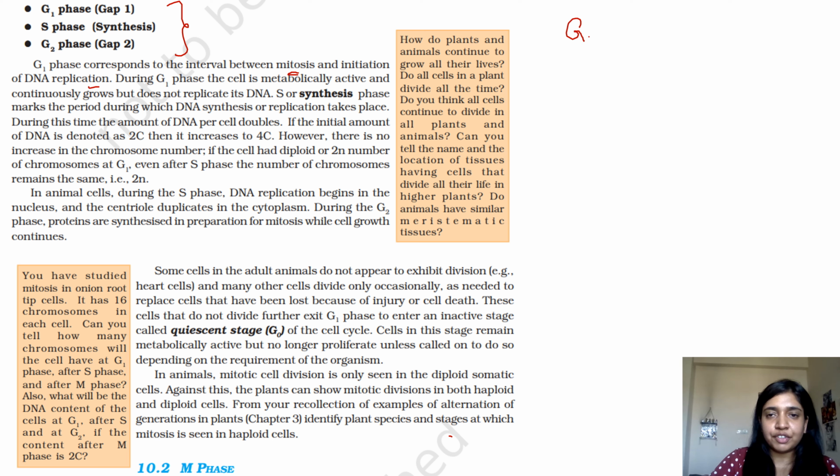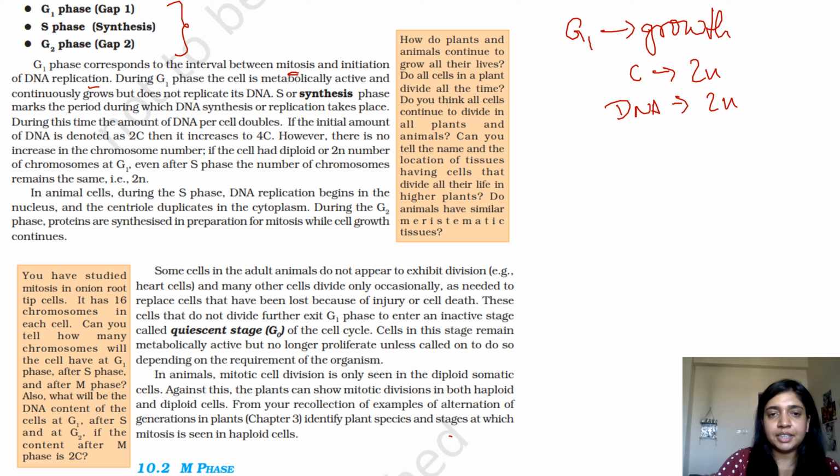So G1 phase. During G1 phase, the cell is metabolically active and continuously grows. The purpose of G1 phase is growth of the cell, but it does not replicate its DNA. So if the initial content of the cell was 2n chromosomes, that is a diploid cell, the DNA content is also 2n, but it does not replicate its DNA.